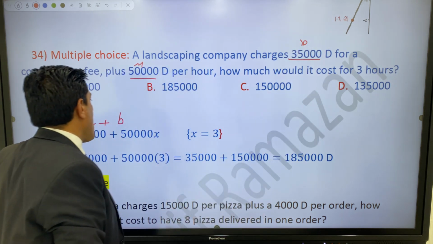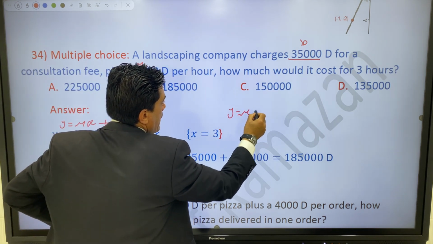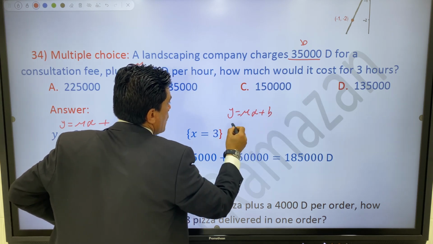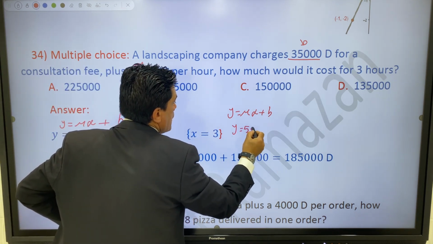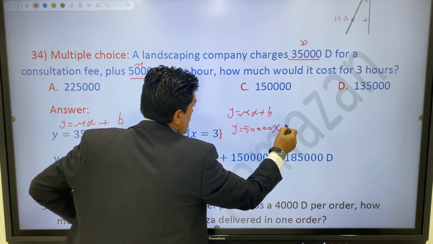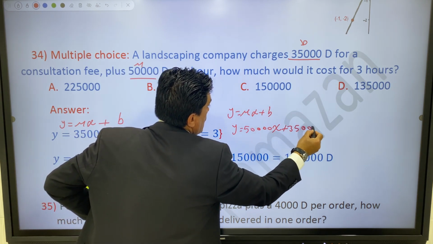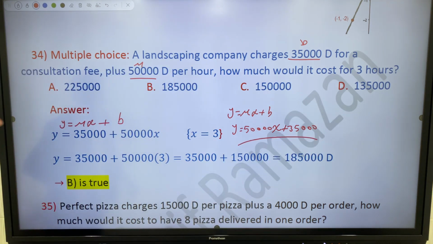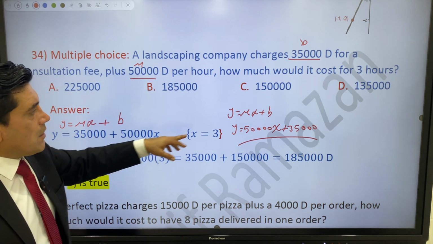So just substitute. I said y equal to mx plus b. So y equal to 50,000 x plus b, and b equal to 35,000. So it is your question. So just order 35,000 plus 50,000 x, like this.